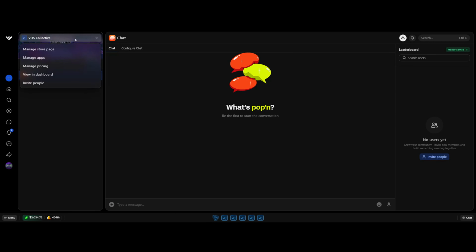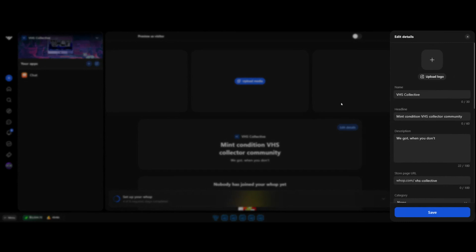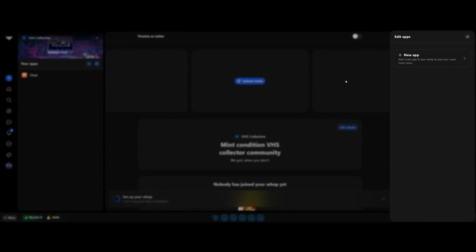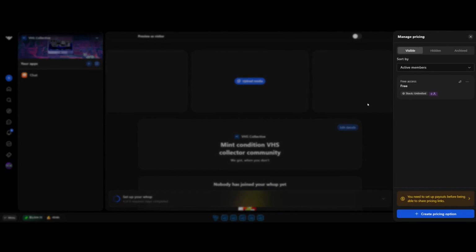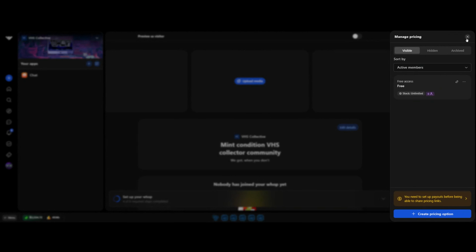And then once you're set up, you need to go back here to manage the store page up at the top, right? And so you have on the right, manage the app. This is the same things we set up earlier. Manage the apps. You add a new app, bing, bang, boom. You go to manage pricing. You manage the pricing. You can do hidden pricing. You can archive. You can unarchive, hidden. That's what you can do with that.